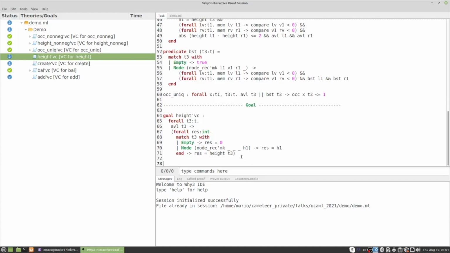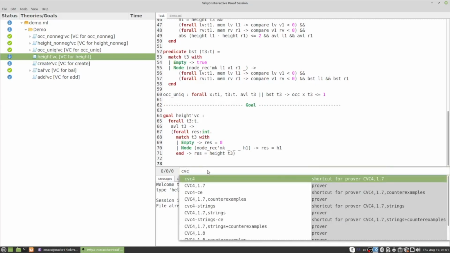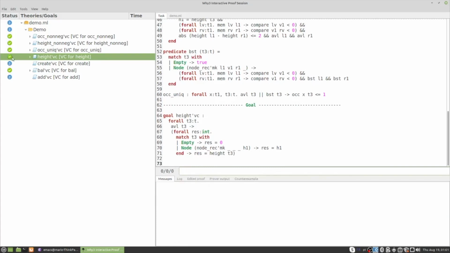So for instance, if I choose directly the height node and I type here, let's pick CVC4 as our first attempt for an SMT solver, and you can see the green button appear, which means that the SMT solver is able to discharge the verification condition for the height function, which means that the height implementation adheres to its specification.